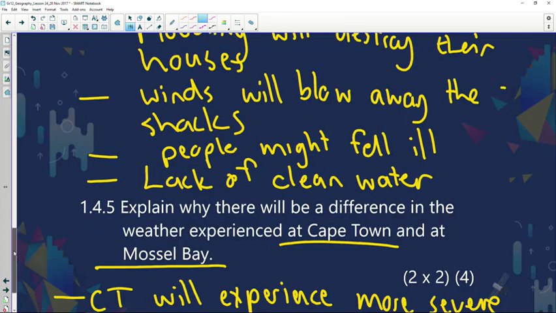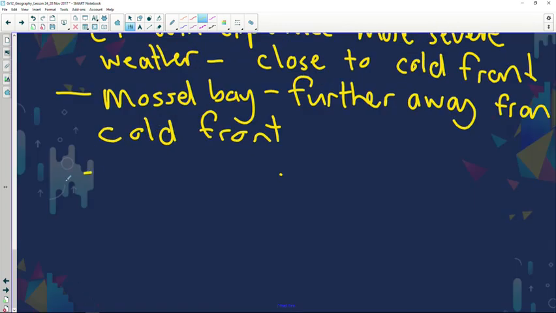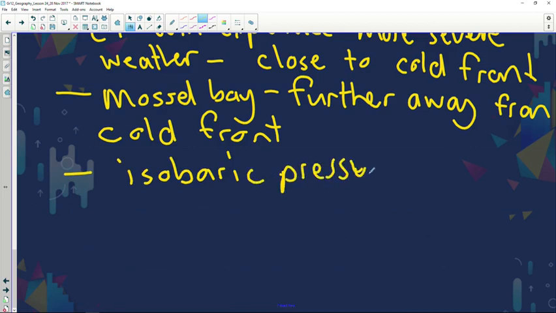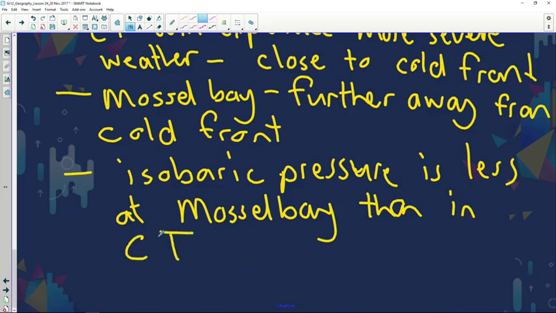Okay, and a last point that we can mention, the isobaric pressure is less at Mossel Bay than in Cape Town. So that's the reason Cape Town will experience worse conditions or stronger winds, more rainfall and more severe weather than Mossel Bay.